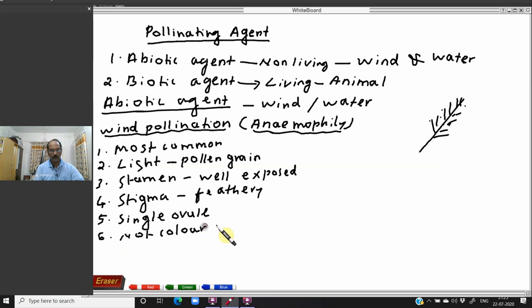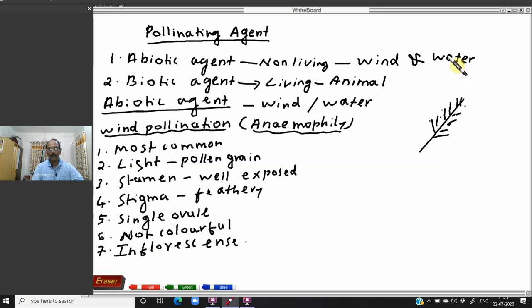Why is it not attractive? It is not colorful because it does not need to attract the insect. It is not necessary to attract the insect, so the flower is not colorful. As a result, it is economical. Okay, flowers are packed in inflorescence. Small flowers produce the inflorescence, a group of flowers known as the inflorescence, so pollination can take place easily. So these are some of the characters of the wind pollinating plant.